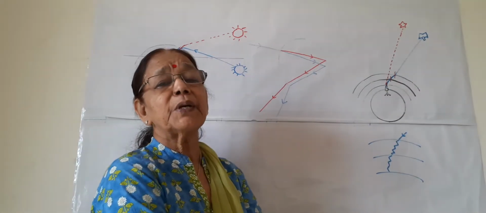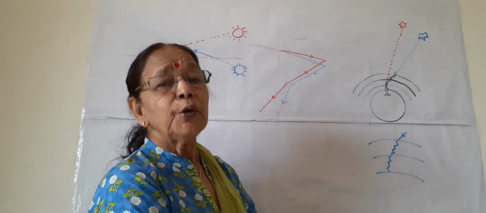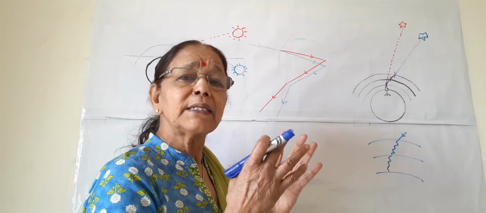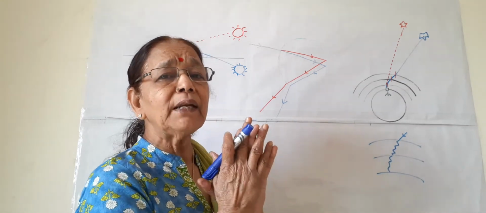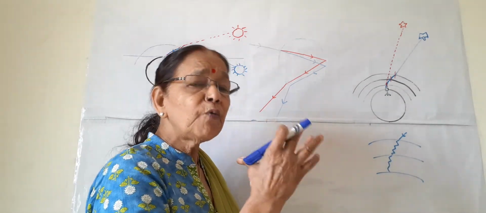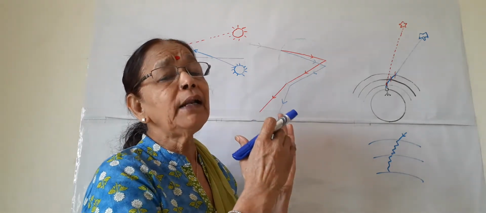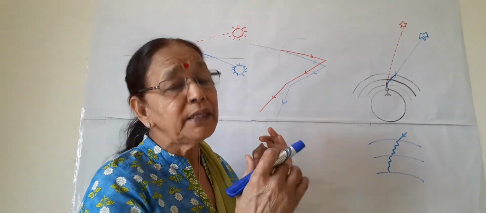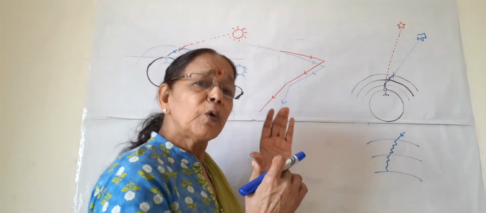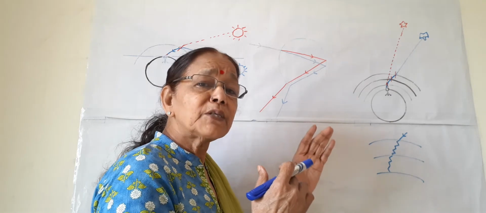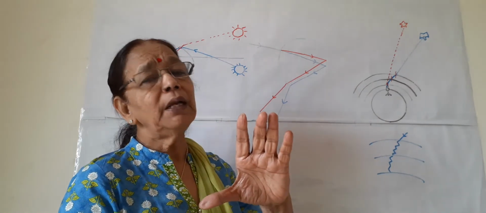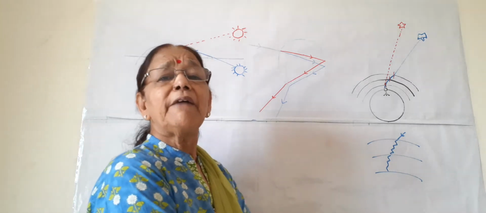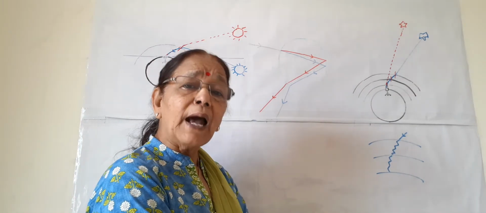And why does this dispersion take place? It is due to the fact that the different colors of white light, there are 7 colors, 7 components of white light, bend with different angles in glass, and their speed is also different. So all the 7 colors disperse into a beautiful spectrum of 7 colors. So this we have done in the lab with a glass prism.